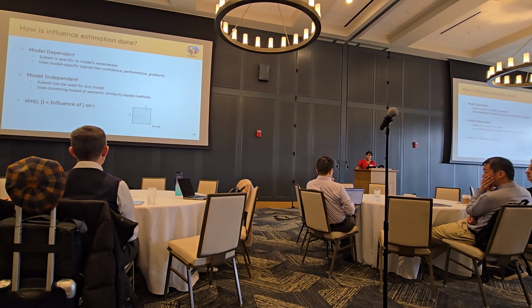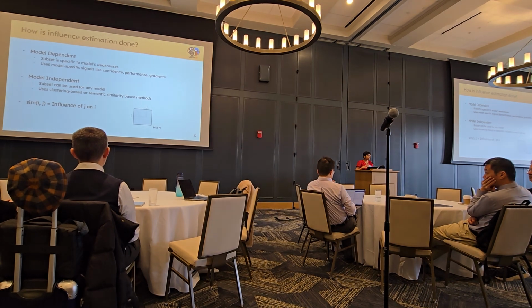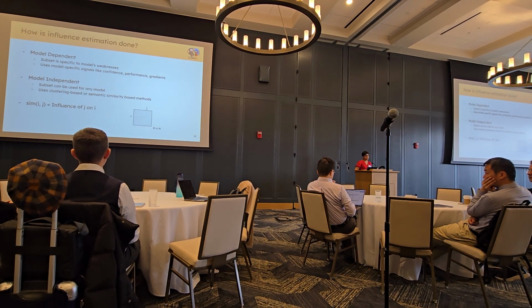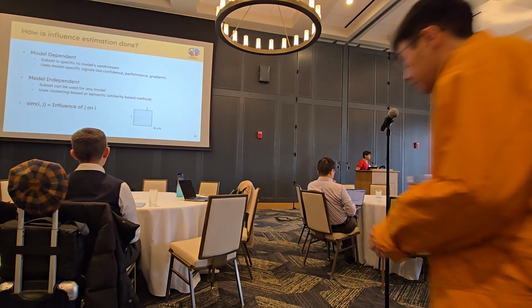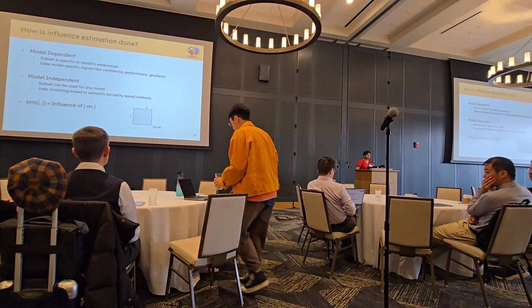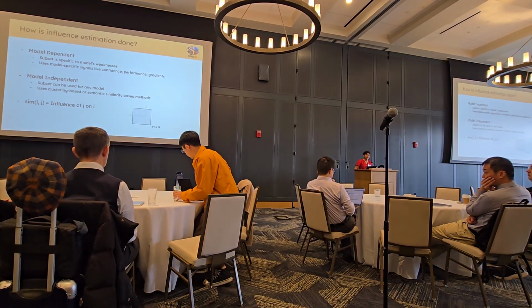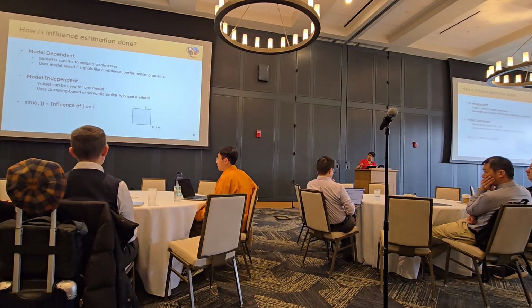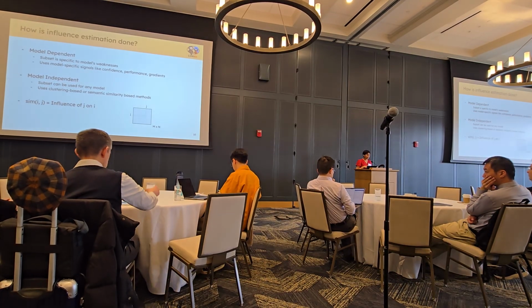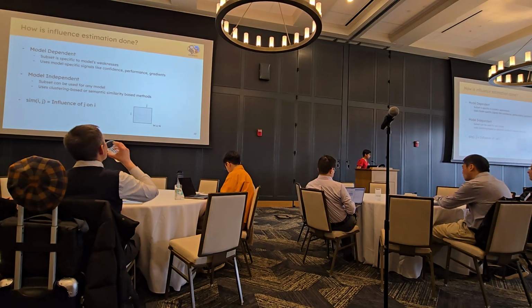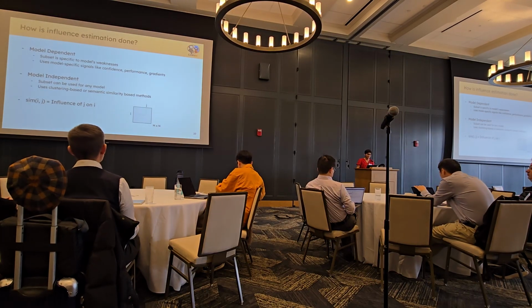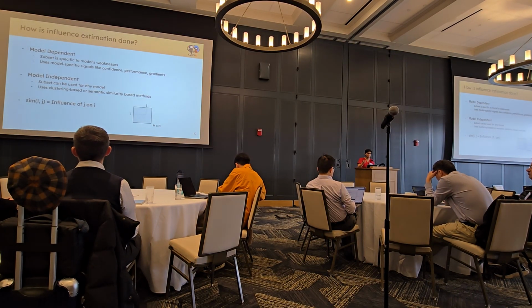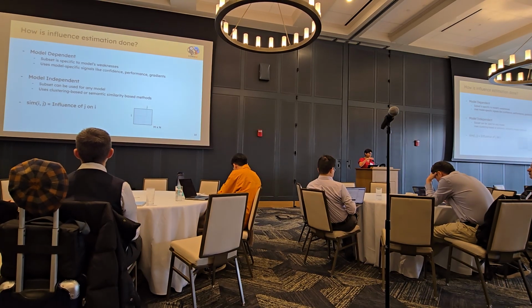The more recent works in influence estimation calculate the influence of one dataset on another. So for example, the fine-tuning dataset on the pre-training, or a task-specific dataset on a general dataset. And what ends up happening is they calculate this matrix of influence values, or the similarity matrix, where each point in this matrix is the influence of one point on another.